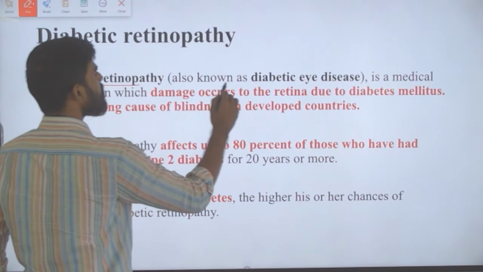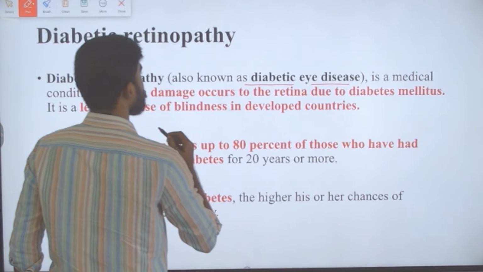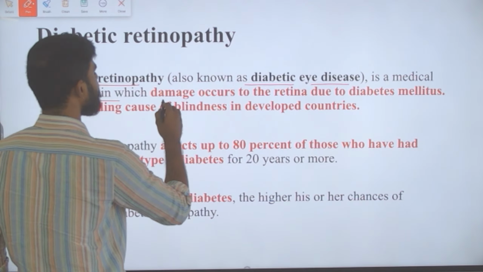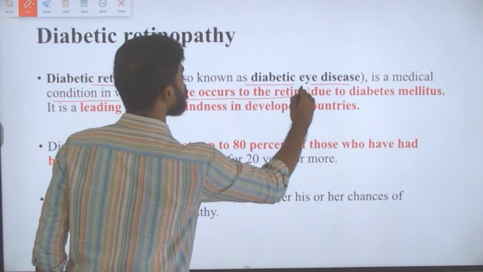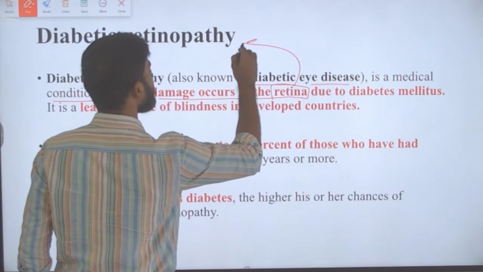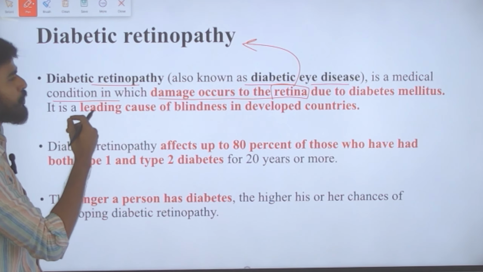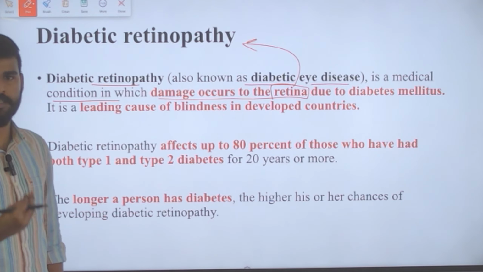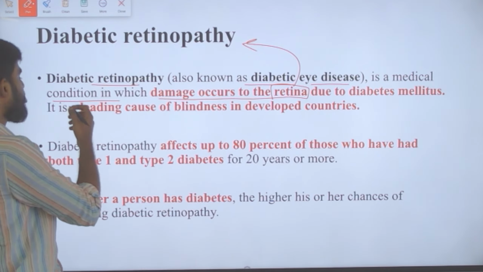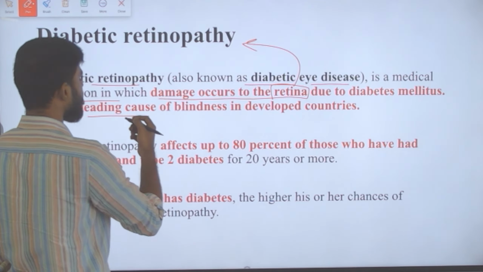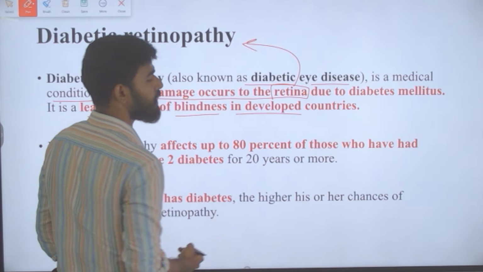So it is also known as diabetic eye disease. It is a medical condition in which damage occurs to the retina. So from the name itself we can understand that damage is happening to the retina due to diabetes mellitus, that is diabetes. Okay, and it is the leading cause of blindness in developed countries.